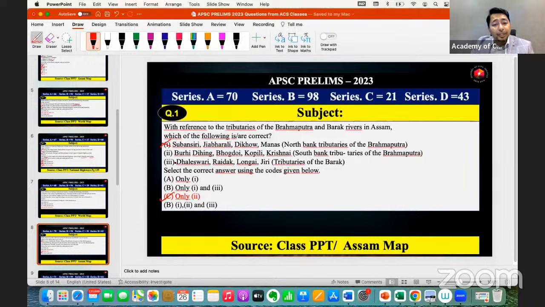Here, Dhaleshwari is not a tributary of Barak. Yes, Dhaleshwari is a river which is connecting with the Jamuna river in Bangladesh, not in Indian territory. So therefore, statement 3 is also not correct. So the only correct statement here is statement number 2. So only 2 is correct.